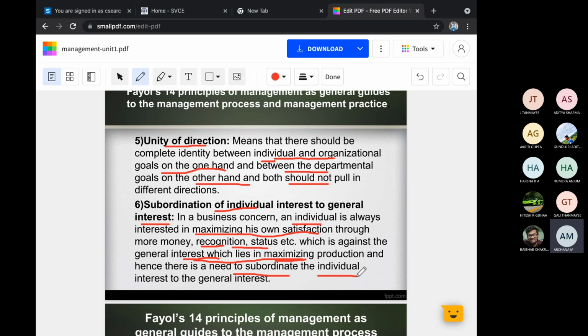He's telling here that satisfaction of a group is against the general interest, which lies in maximum production. General is, I give salary to all the employees in my company, I give a hike to all the employees in my company, I give status to everyone in the company, recognize everyone. Just one person being responsible for everything is false. It is not true. Recognize everyone. Show interest in everyone, so you will get maximum production from everyone. That is what he is telling.